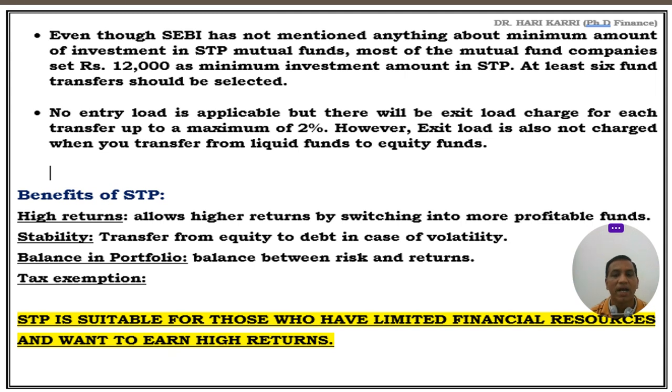The first is high returns. Whenever you see that the market is giving good returns, or another scheme, another plan is giving good returns, you can switch from one plan to another plan, one scheme to another, which is giving more profits. So that's why there is a possibility of high returns.